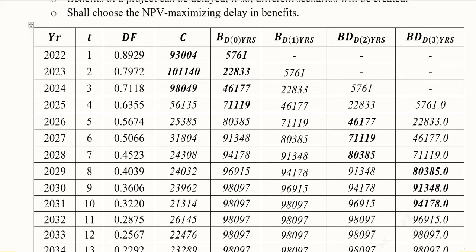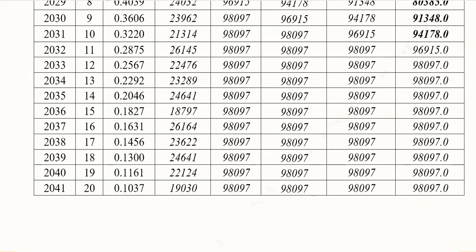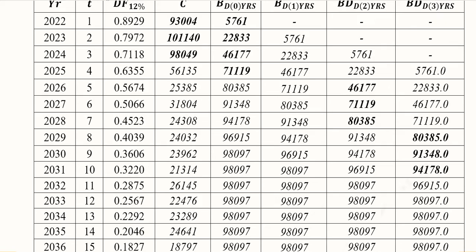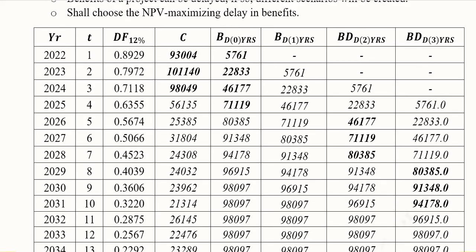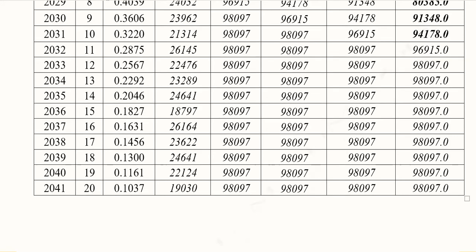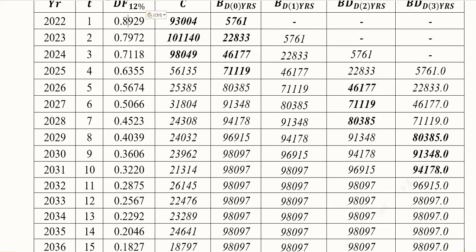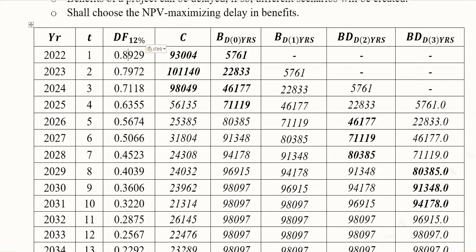Then we have calculated the discounting factors, and these are calculated at a 12% discount rate. So you can see this series of discounting factors calculated at a 12% discount rate. Now we have costs, and they start from the first year, and we can see that these values are going into the future, that is up to 2041. Let us see if it is continuing for a longer period of time. No, this is the final year, that is 20 years.